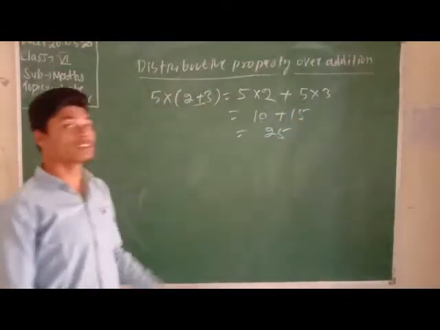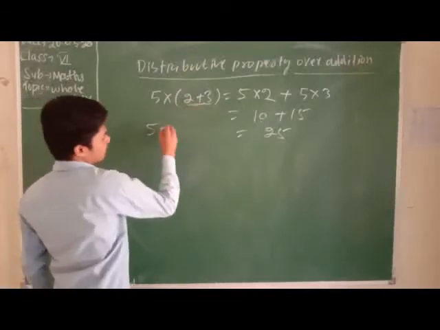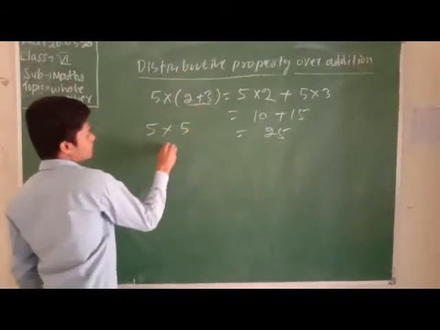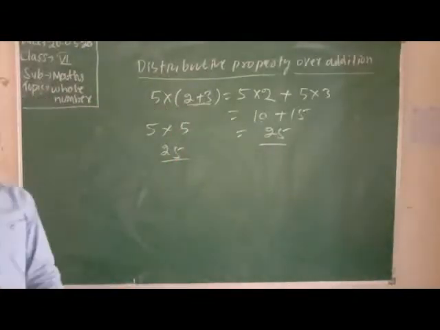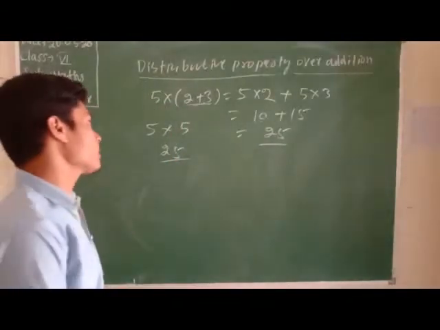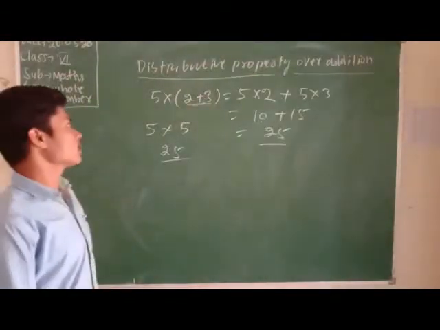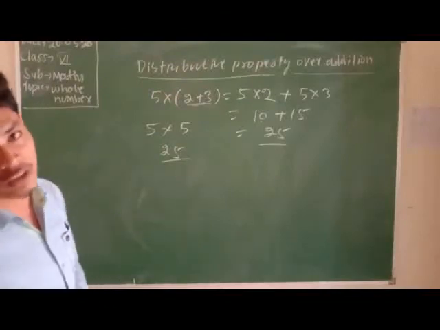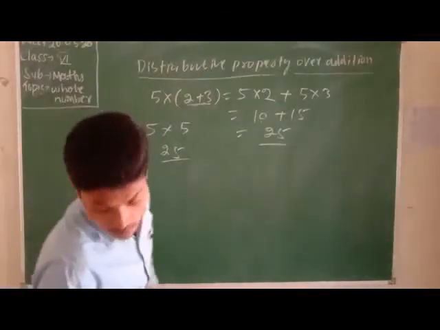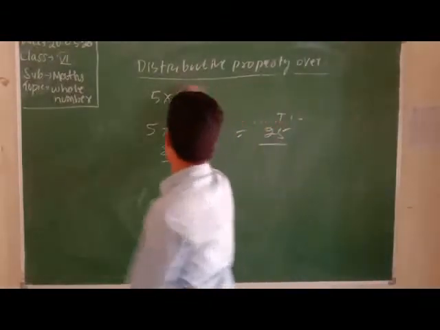Now how do we know our answer is correct? 10 plus 15 equals 25, so LHS equals RHS. We can also find the answer directly. If the question asks about the distributive property, then use it to find the answer. Clear about the distributive property over addition? Now we discuss the distributive property over subtraction.